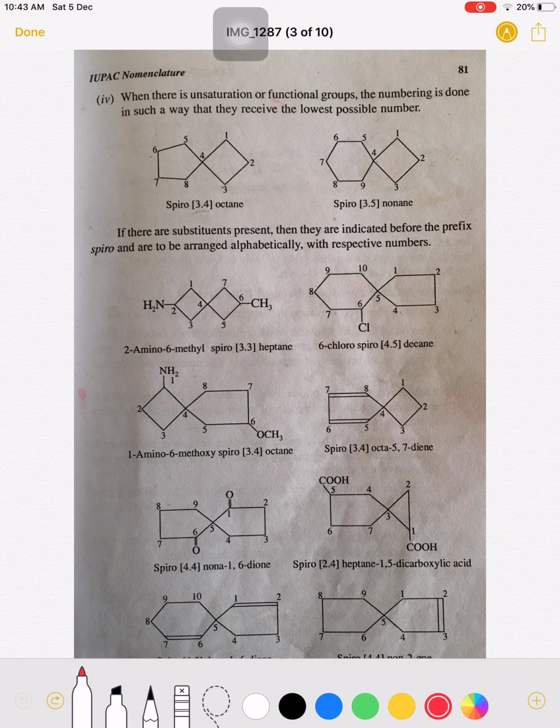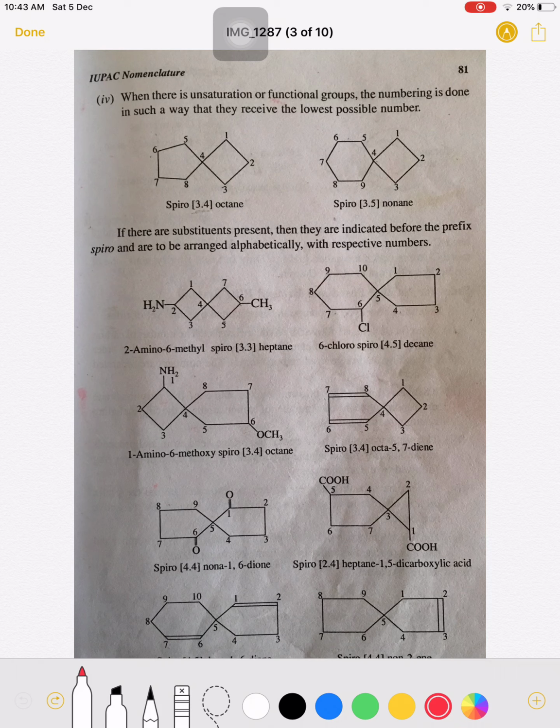So this is a substituent here, therefore the name of the substituent is written before the word spiro, as a prefix: 6-chloro, because this chlorine is bonded at the 6th carbon atom, therefore it is 6-chlorospiro. So there are 4 carbons in one ring and 5 in the other, therefore it is 6-chlorospiro[4.5]decane.